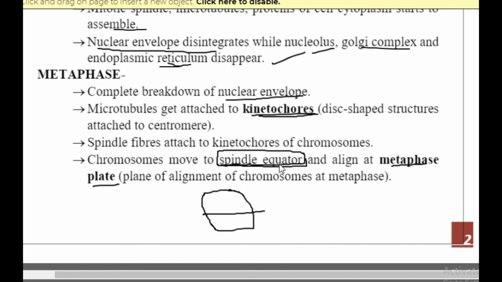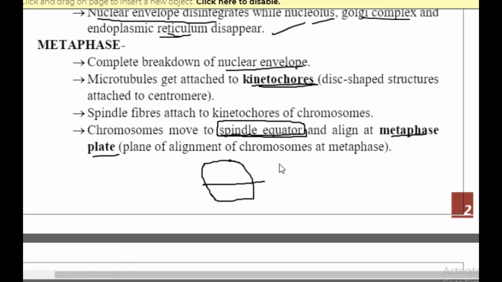So complete breakdown of the nuclear envelope happens and microtubules get attached to the kinetochore. What you have to remember is that the nuclear envelope will be completely disintegrated, kinetochores will be very prominent, spindle fibers will be attaching to those, and most important is the spindle equator. At the spindle equator you find all the chromosomes coming and attaching. All of them will come and sit here. You look at this arrangement and you understand this is metaphase.